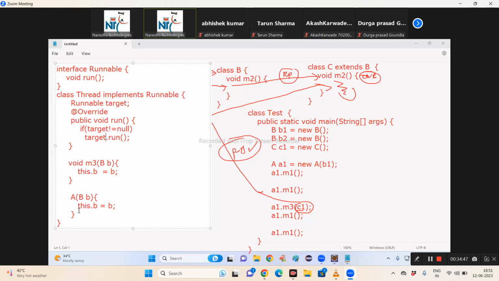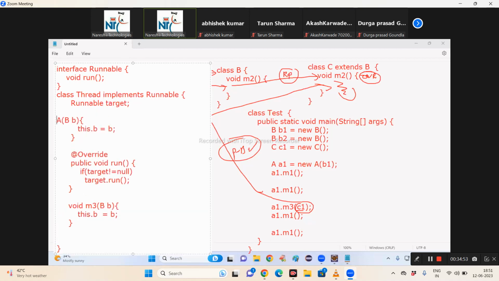Then tell me, now how will the target value come into this non-static variable? We have a constructor. This target variable is declared as private and this will be defined as public. Public A place, what is coming? Thread. And B place, what is coming? Runnable target. Okay, and what will be there? this dot target equal to target.